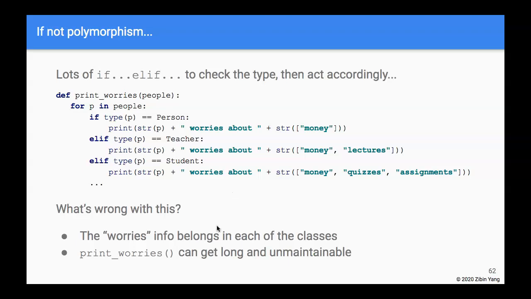And then the second problem, which is also a very big problem, is that imagine there are 10 different types of persons, or I don't know, 20, 30, 50, 100, right? This elif block will get very, very long, and it will be unreadable and unmaintainable. So that's a really bad way of writing code. So I hope that this gives you another reason to appreciate how elegant and how flexible and powerful polymorphism is.